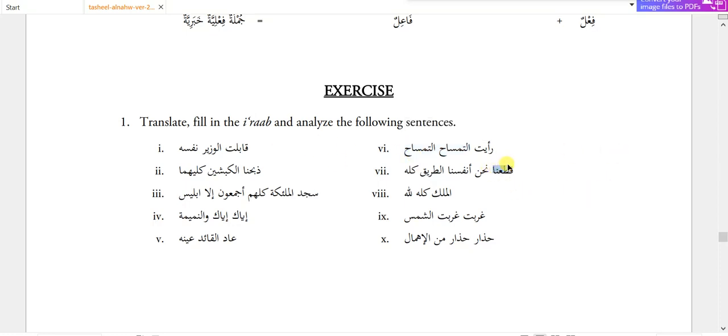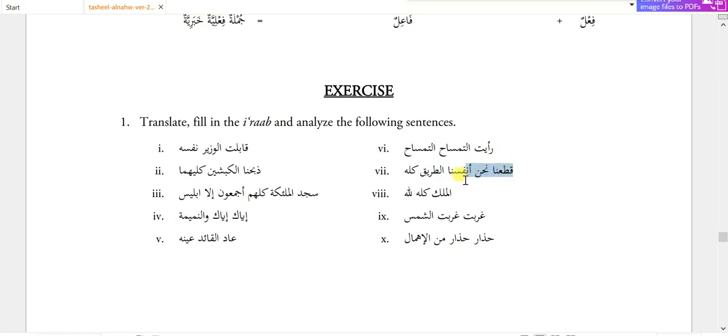Qata'na, we plucked. Nahnu, indeed we. There is no need to use nahnu because qata'na already has zamir jama mutakallim, but the nahnu is used as a takidun lafziyun, where we have already repeated the zamir twice. Anfusana, now this one is takidun manaviyun because anfus is used. So here we have two different types of takid used in the same sentence.